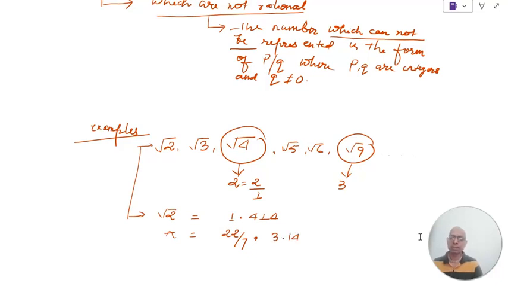So please remember, these are not the exact value. These are only an approximation, not the exact value.